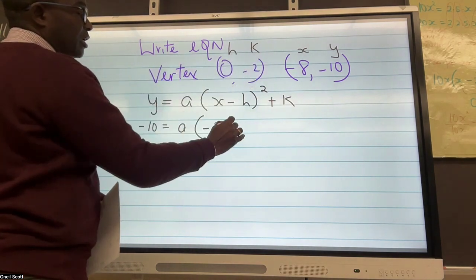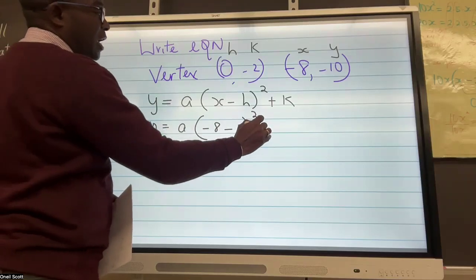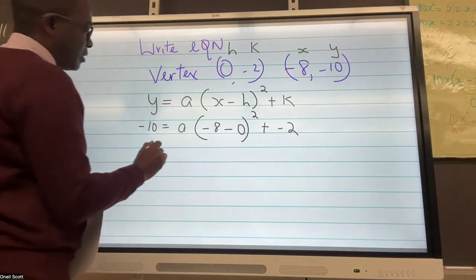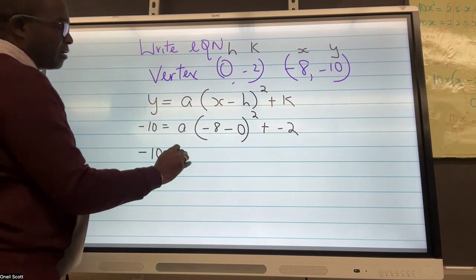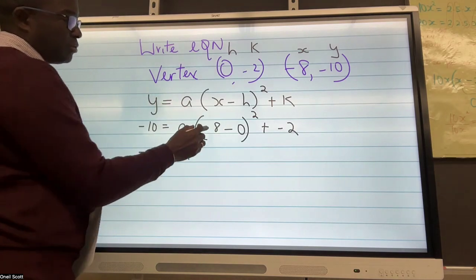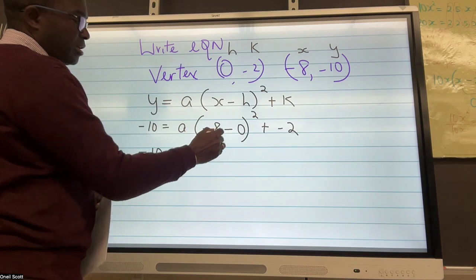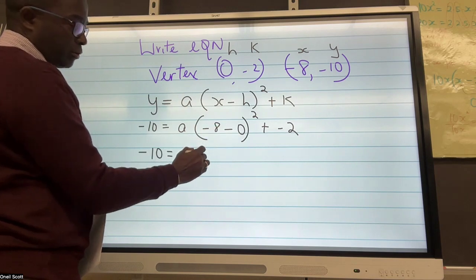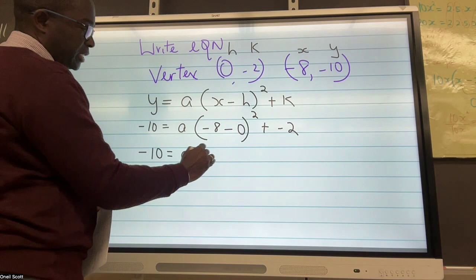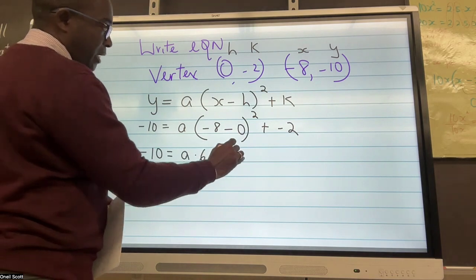h is 0, and k is negative 2. And we're just going to simplify. Parentheses, PEMDAS, we do -8 minus 0. So that's (-8) squared, which is 64, minus 2.